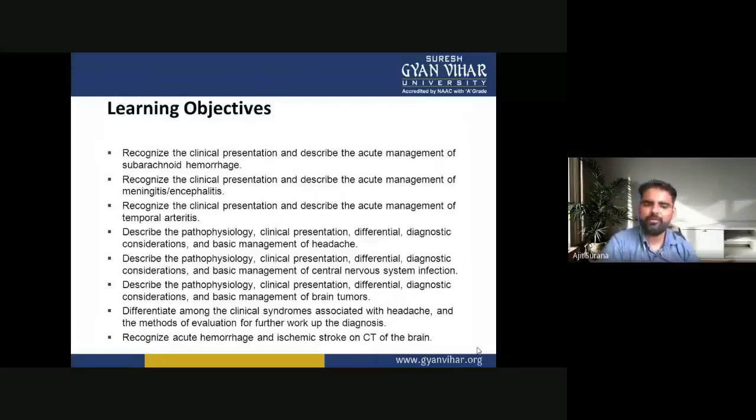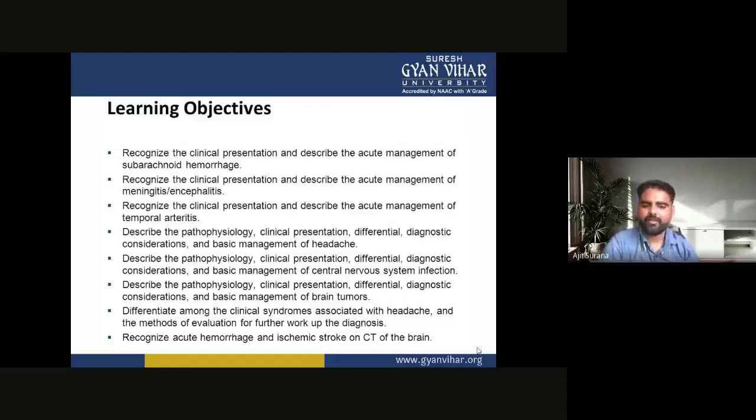Describe the pathophysiology, clinical presentations, differential diagnostic consideration, and basic management of central nervous system infection. Describe the pathophysiology, clinical presentation or clinical features, differential diagnostic consideration, and basic management of the brain tumor condition. Which type of brain tumor it is, and differentiate among the clinical syndromes or clinical features associated with the headache,